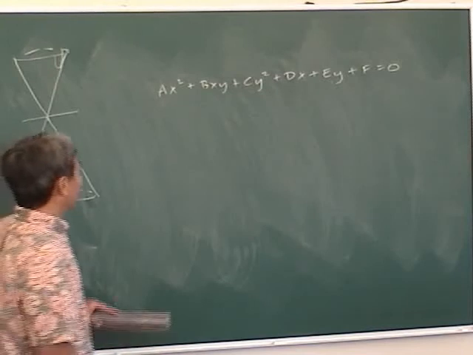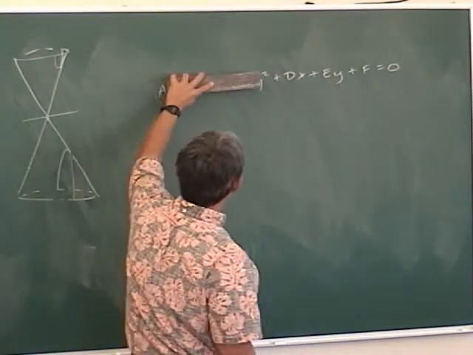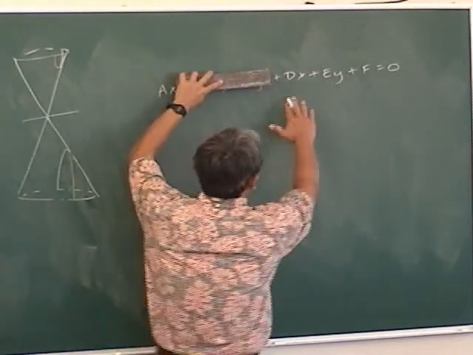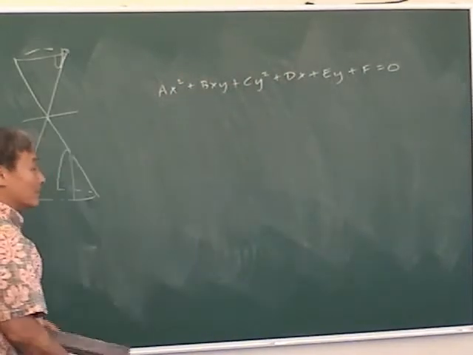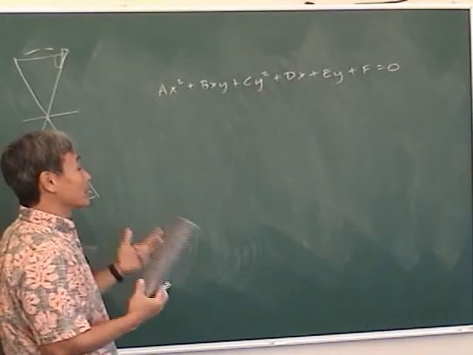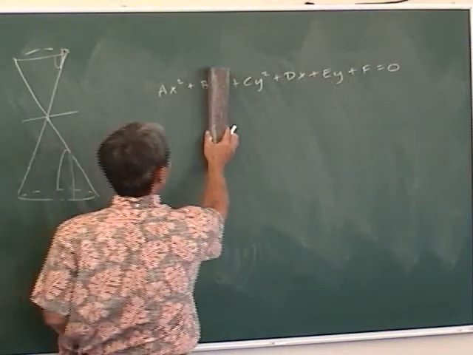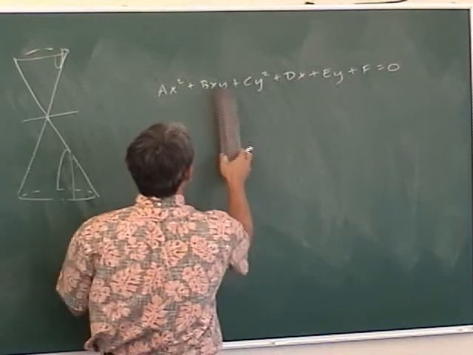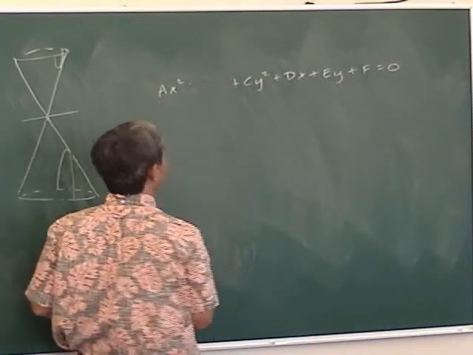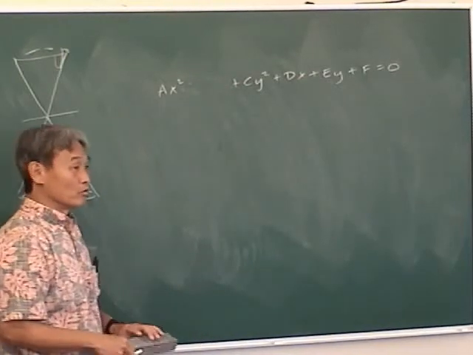For example, what would happen if A, B, and C are all 0 and you only end up with that? That's a line. Now last year, you guys only studied conic sections without this xy term, right? Now let's just take it away. What if you didn't have this xy term? Let's review what we learned last year.